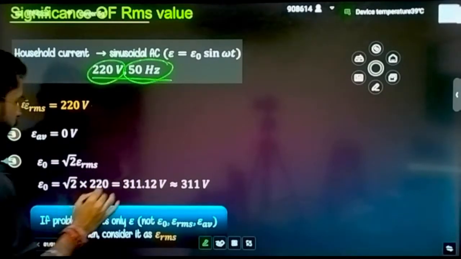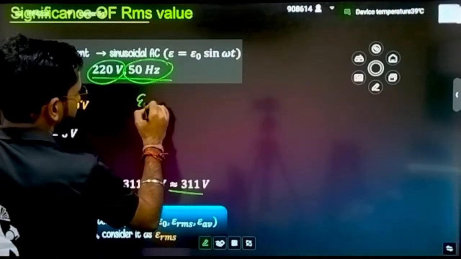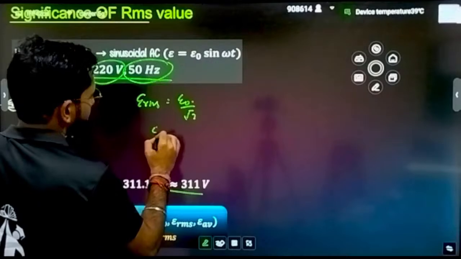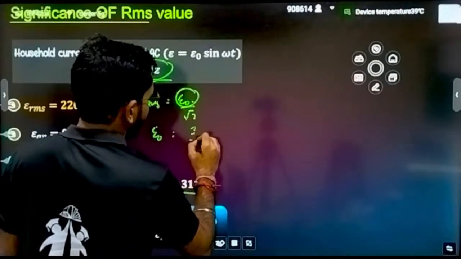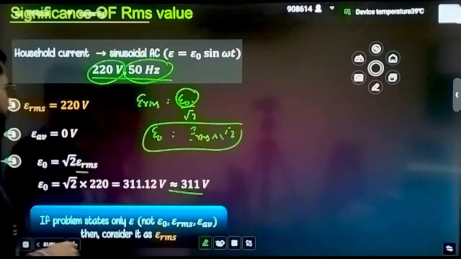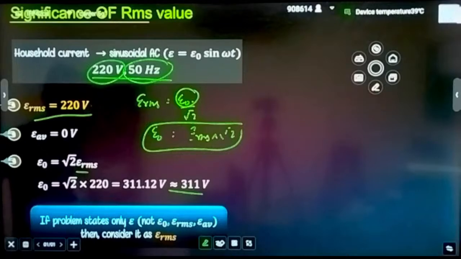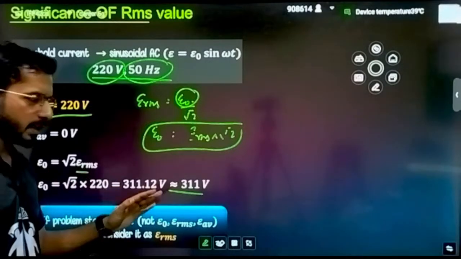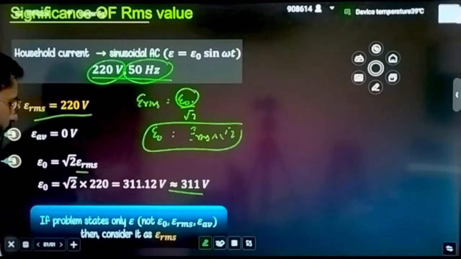If you have to calculate the peak EMF, the RMS value is equal to E naught by root 2. That means to calculate E naught, the peak EMF, you have to do E RMS into root 2. If E RMS is given as 220, then E naught, when you solve it, comes to nearly 311 volt. So this is the equivalent of voltage in an RMS circuit.